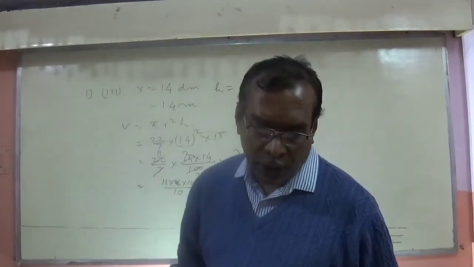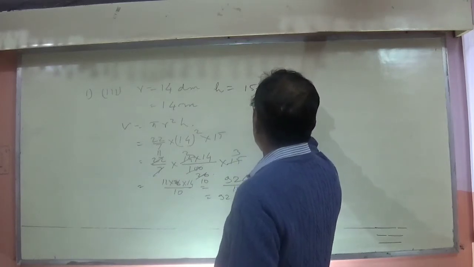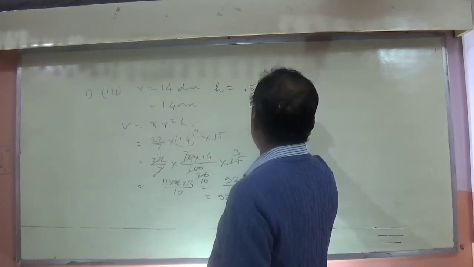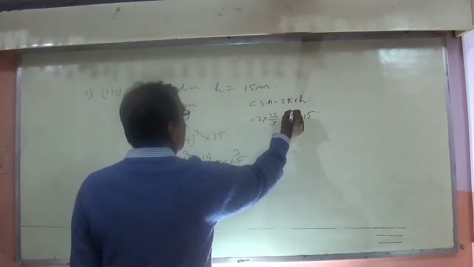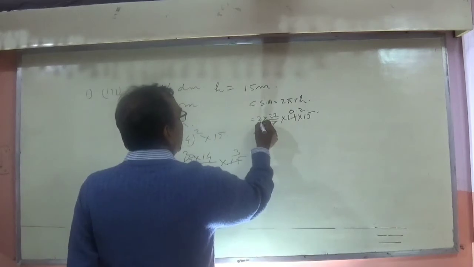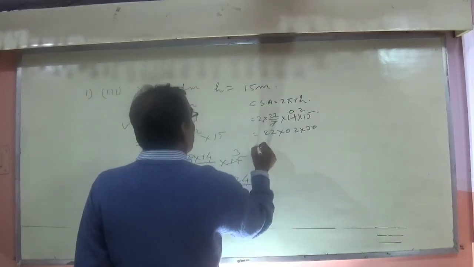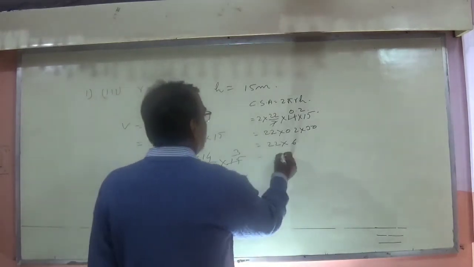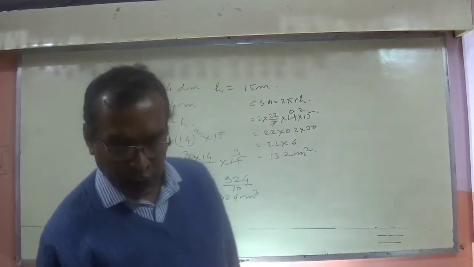Now they are asking you to find the curved surface area. The formula I have given you is 2 pi r h, which is equal to 2 into 22 by 7 into 1.4 into the height, given as 15. 7 2s are 14, 15 2s are 30, that is 22 into 0.2 into 30. 3 2s are 6, 22 into 6, which is 132 meter square. This is the curved surface area.